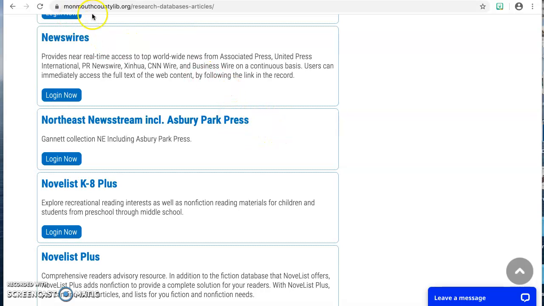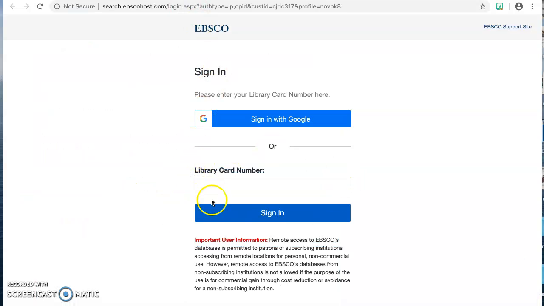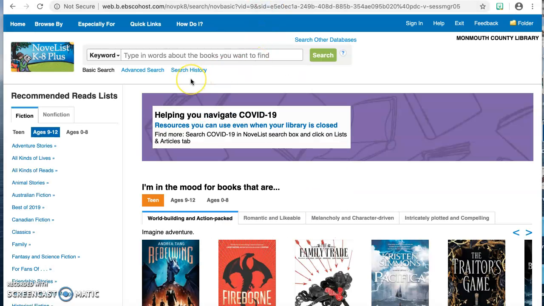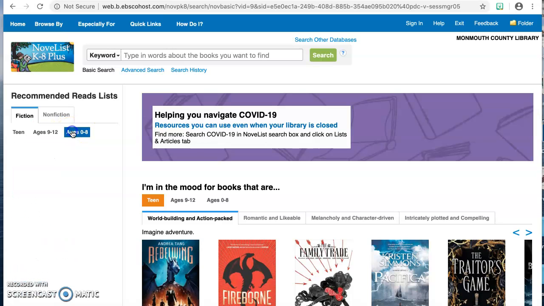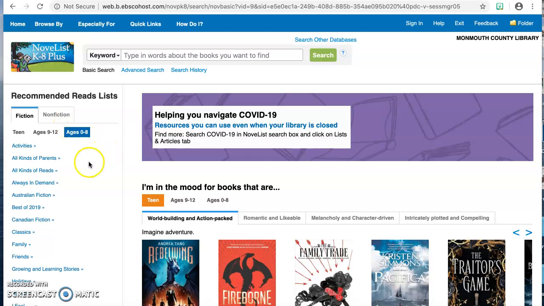So I'm at the Monmouth County Library website and I go to the research databases and you'll see it's right here. So I'm going to click on login. I would need my library card number, key that in and sign in, and this is the screen that you're going to see. And the home page, you can see that it's broken down: teens, ages 9 to 12, ages 0 to 8, and fiction and nonfiction. So it's a good starting point.